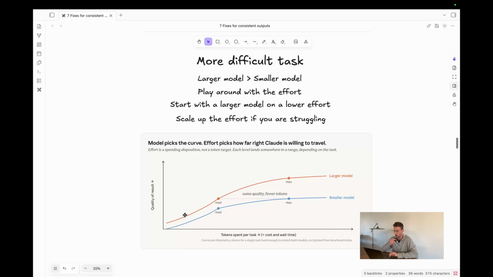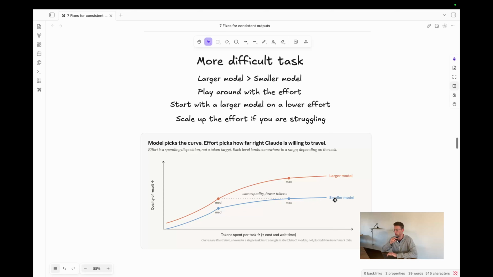We can see that this red line is higher than this blue line almost every step of the way. The thing that becomes really interesting is that a larger model on medium effort costs less and responds faster and gives you about the same quality of output as the smaller model on max effort, which now costs a lot more and takes a lot longer.